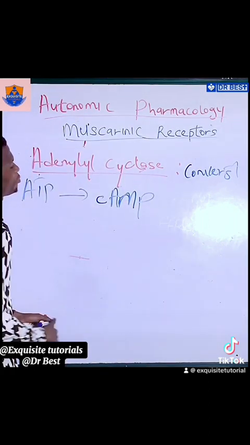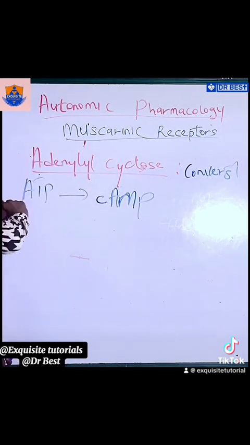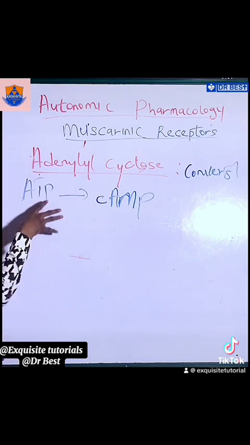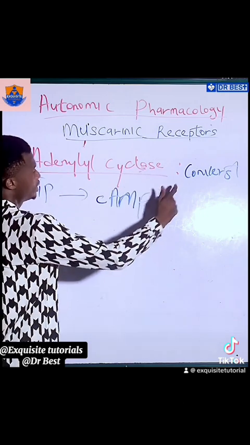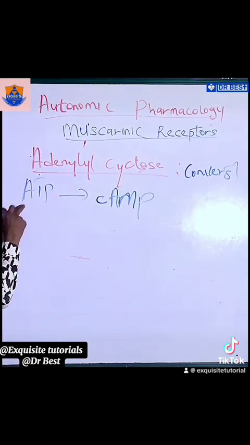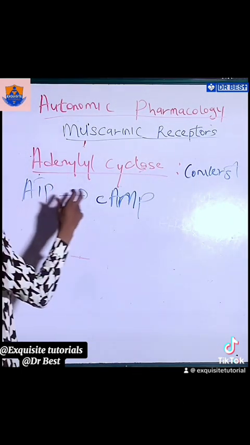Remember that cyclic AMP is the second messenger, just like the other one, inositol triphosphate is the second messenger. So adenylyl cyclase is an enzyme that converts ATP, adenosine triphosphate, to cyclic AMP.